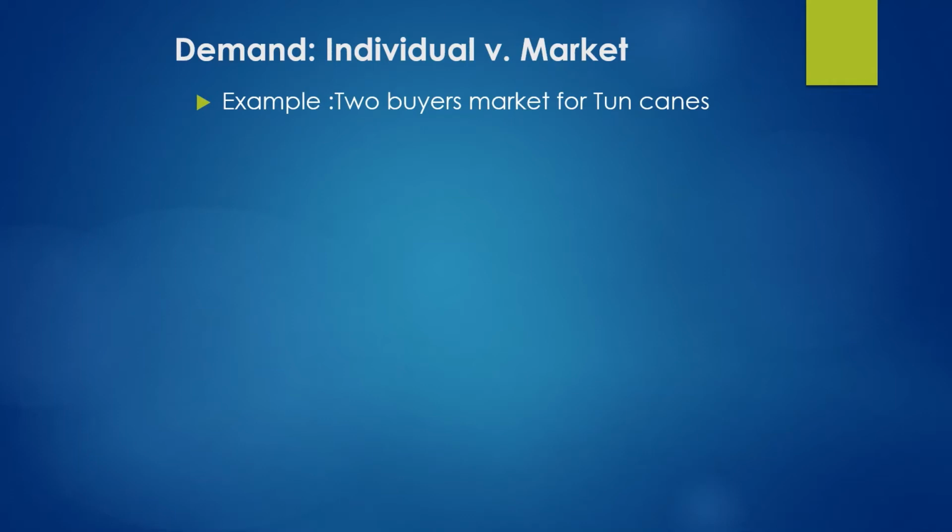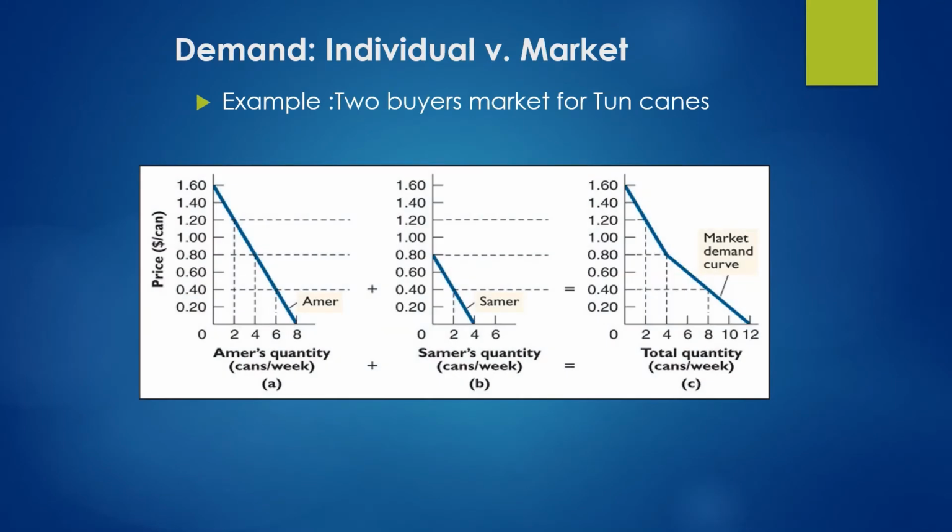Now let us have a look at another example of the tuna fish cans market. Here we are assuming that there are only two buyers, Amar and Samar, and their individual demand curves are also given for this product. As usual, we are measuring prices on the y-axis and the quantity demanded on the x-axis.